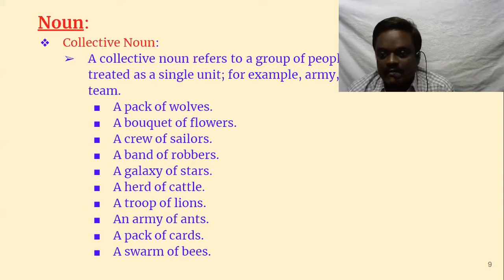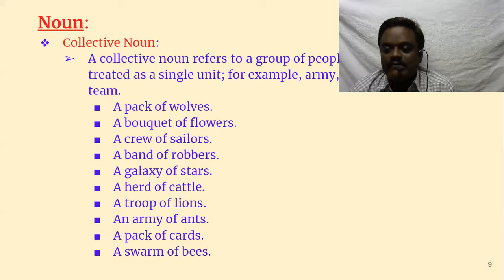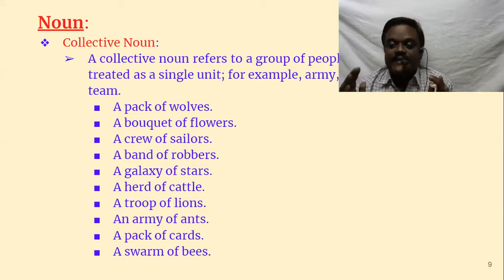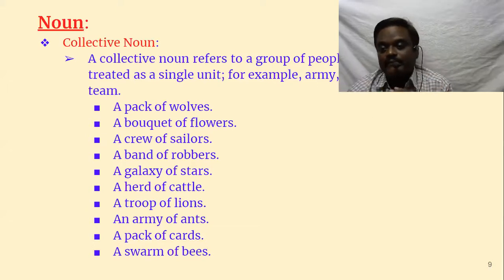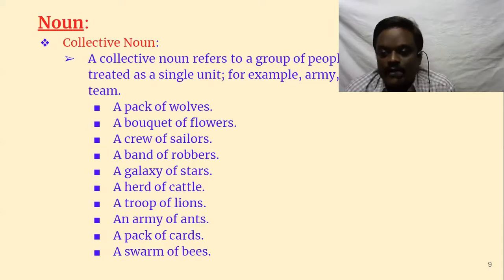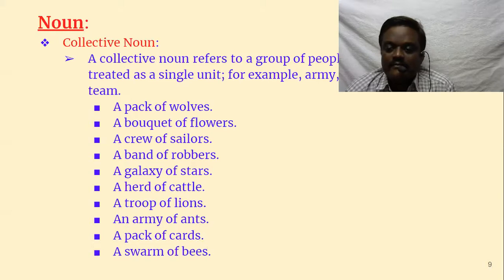Then let's go to collective nouns. Usually we say that every object, every person, everything has a name. In the same way, some collective things get a name. Suppose you have fifteen to twenty flowers which you want to gift somebody. What do you call it? You call it a bouquet of flowers. So bouquet becomes a collective noun.